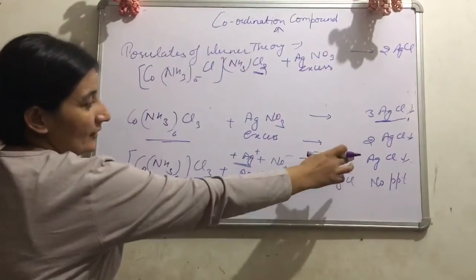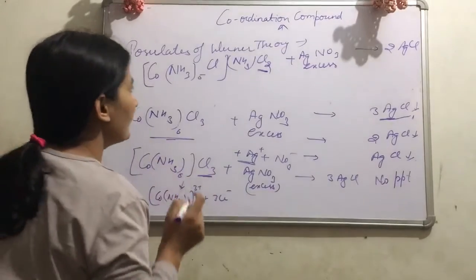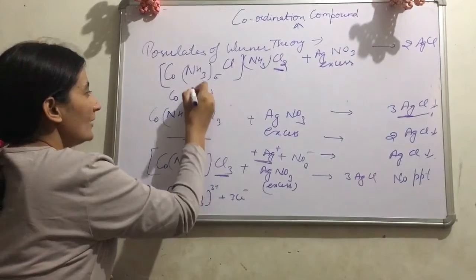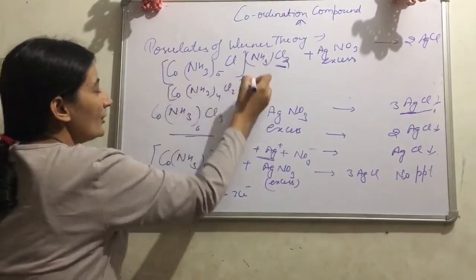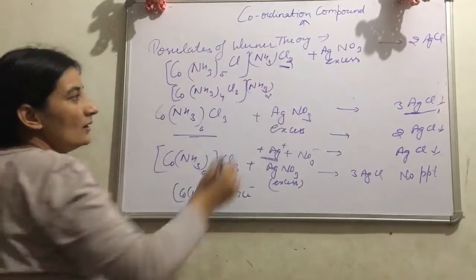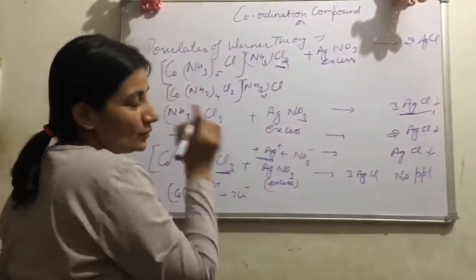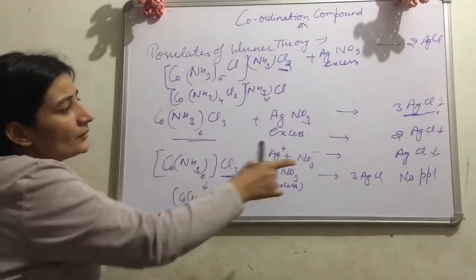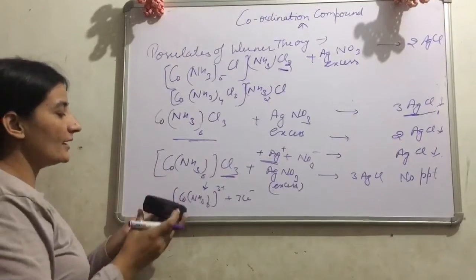Third case, only 1 mole of AgCl we obtain. It means only 1 chloride ion is outside. Then Co(NH3)4Cl2, here ammonia molecules 2, NH3 2 and Cl. Last, there is no AgCl formation. No AgCl formation means all the 3 chloride ions are present inside the square bracket.